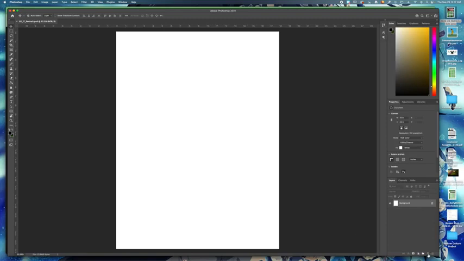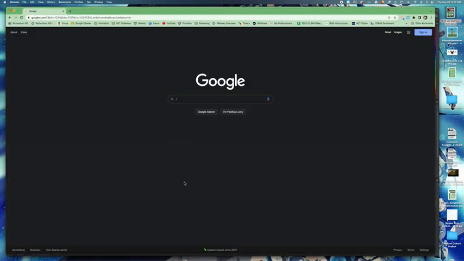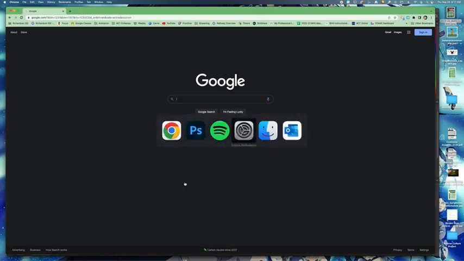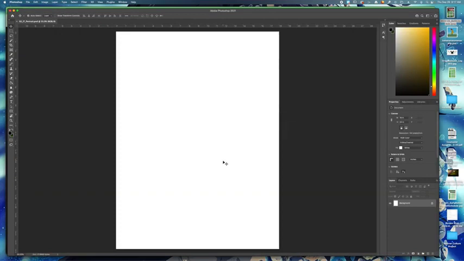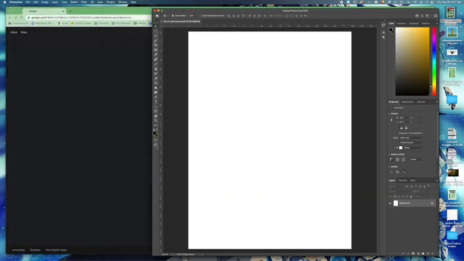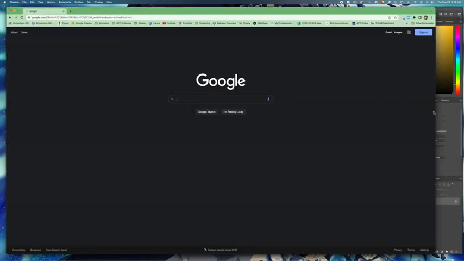But you are going to be creating multiple layers because you're going to be overlapping different images. The goal for this is you're creating a self-portrait made out of found objects. So you're going to be going back and forth between Google Images and Photoshop. It's usually Alt Tab on a PC, but on a Mac it's Command Tab. If you do Command Tab, you can switch between programs. So here's Google. If I do Command Tab, I can go back to Photoshop easily. Or if you want to have them side by side, that might work better.